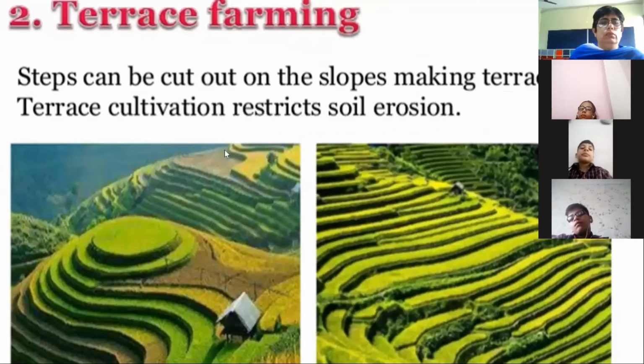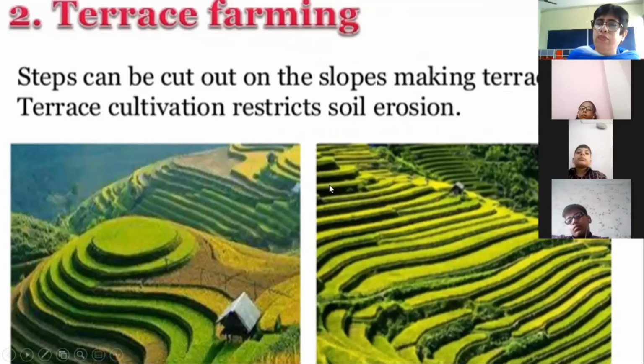Terrace farming. Next is terrace farming. Terrace means steps. In the hilly areas, farming is done by cutting the steps. These are the steps. In Hindi, you can call it CD.